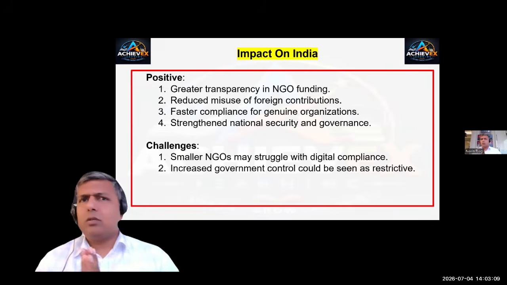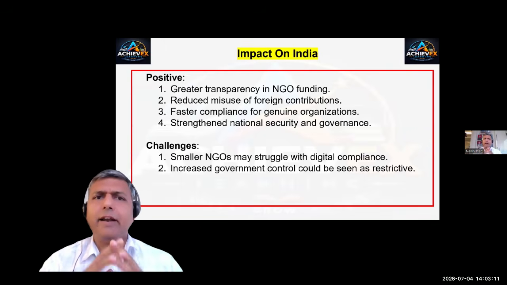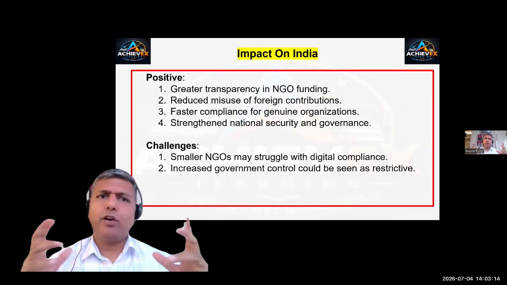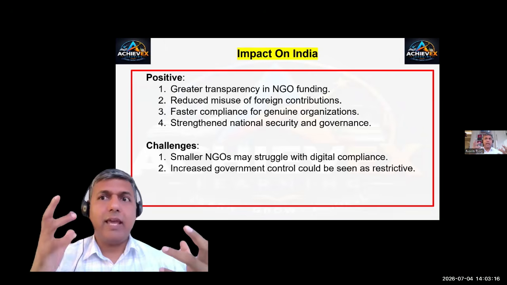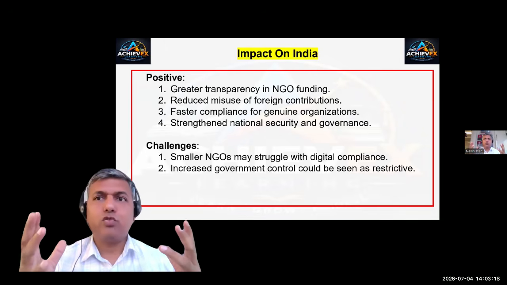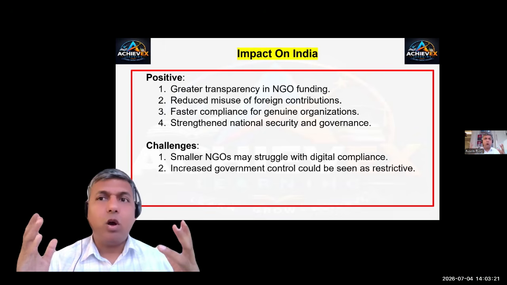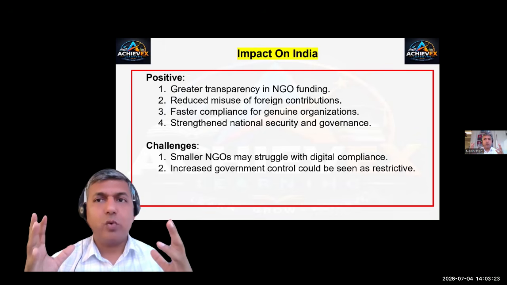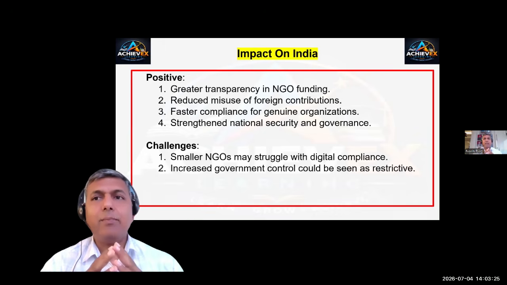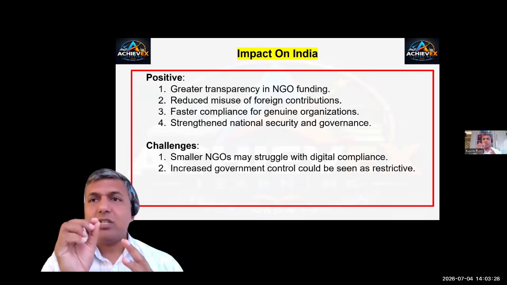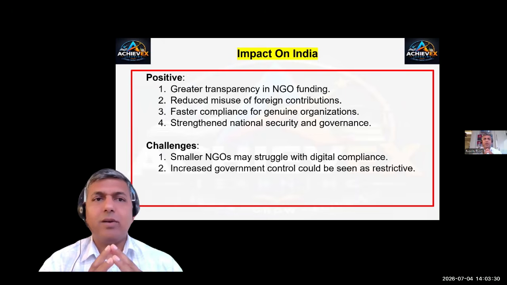What is the impact on India? It's very simple. Positive impacts: greater transparency in NGO funding. It reduces misuse of foreign contributions. They cannot now misuse. We will study in detail what kind of misuse these NGOs were doing and why people are feeling the pinch when this FCRA 2.0 is being put in place.